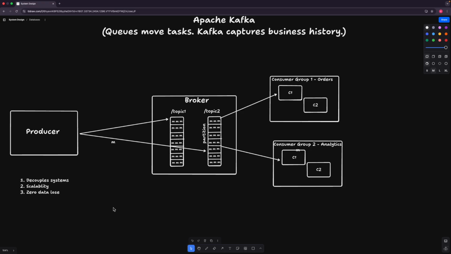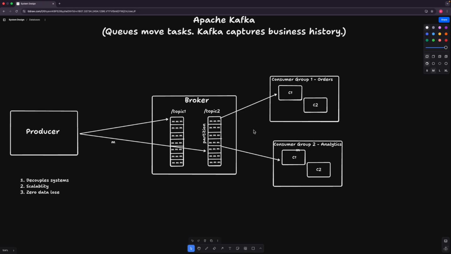If we take an example for scalability, let's say we have created a cricket ticket booking system for IPL. Okay, so when the ticket booking starts, there will be millions of users trying to book tickets, right? So if we use Kafka, then a million users can click on buy at the same time, but Kafka will absorb all those messages and store them in the partitions, and then consumers will consume them at their own pace, and then the ticket booking process will continue.